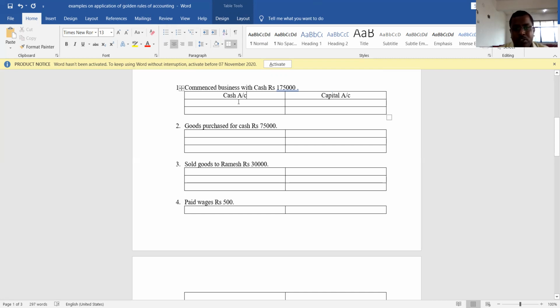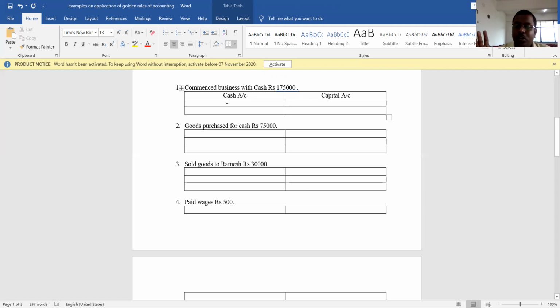Understood? Here the two accounts are: one is cash account, and the other is the person who invested that money. His account is capital account, a representative personal account. So for commenced business with cash, keep in mind, capital account will come and cash account will come. Sometimes it says commenced business with cash rupees 1,75,000, machinery rupees 5 lakh.